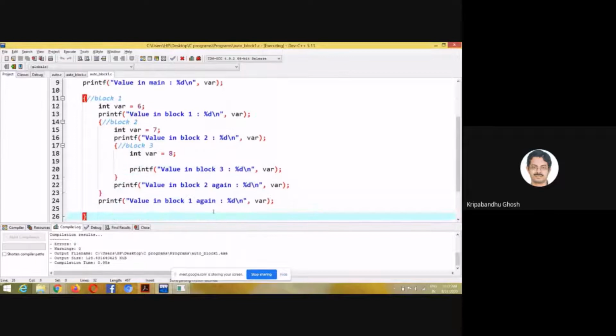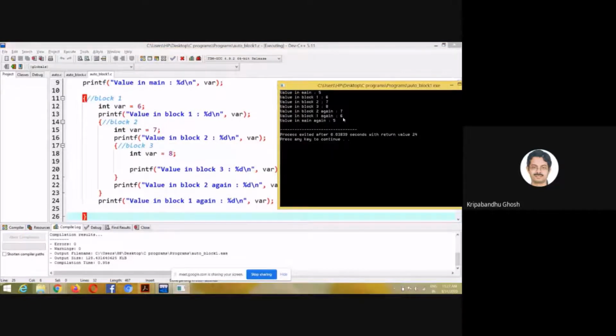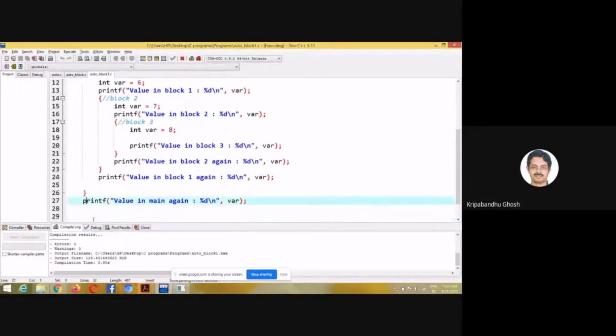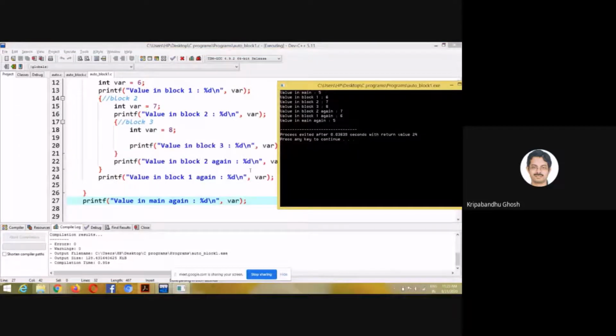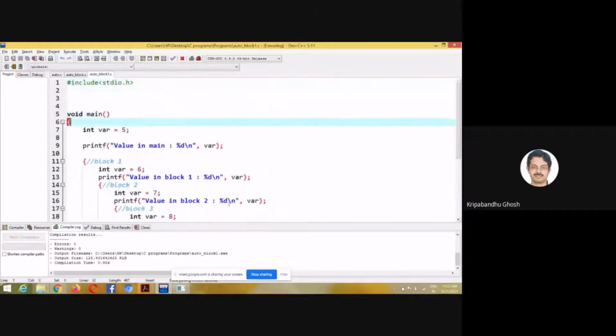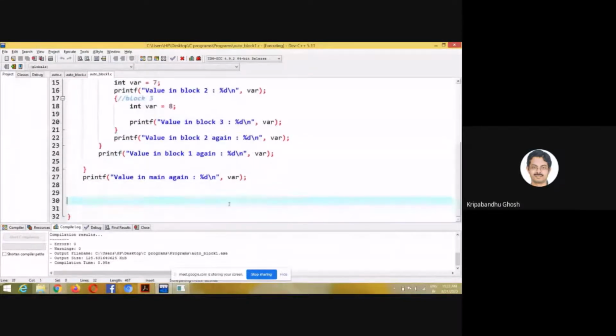Then I come out of block 2. So I'm in block 1 now. This is block 1, so the value in block 1 is 6. You see, the value in block 1 is 6. Then I come out of block 1 also, and I print it again. So I'm in main again. So in main, what was its value? What was the value of the variable? 5, right? So when I'm in main again, outside all the internal blocks, I get the value of 5.